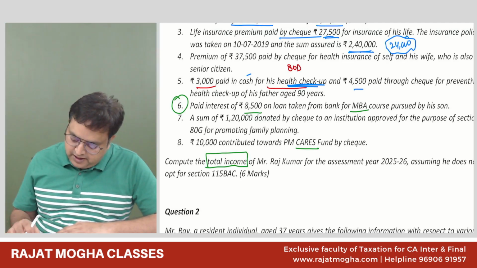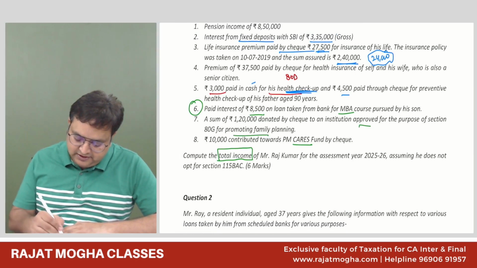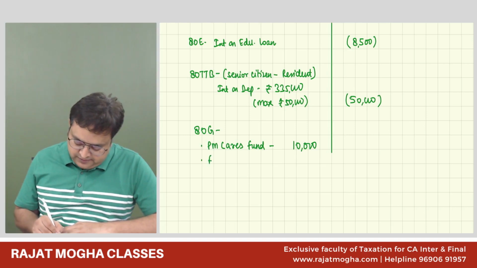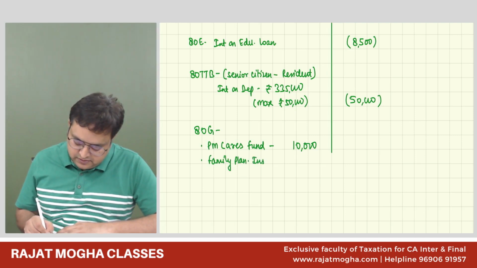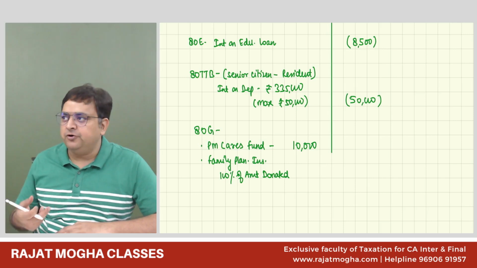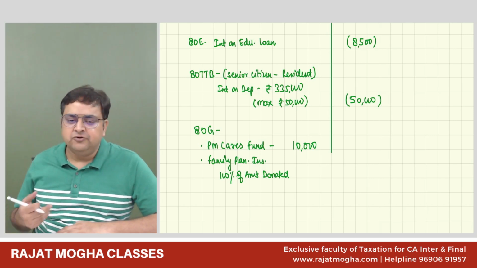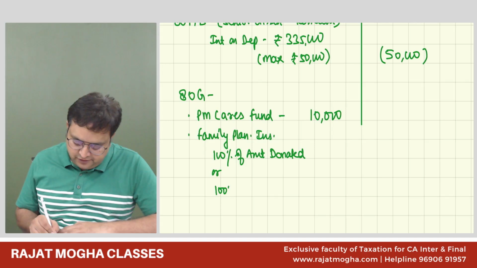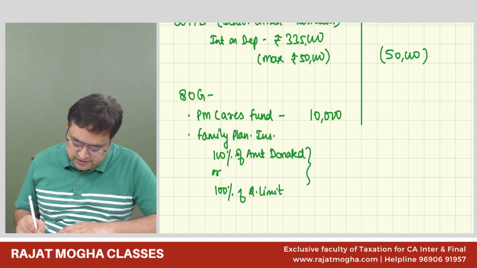And to an approved institution for family planning, 100% of the amount donated. If you want to show it as a working note, you can, otherwise I'm doing it right here, because only this last portion is left. 100% of amount donated or 100% of qualifying limit, whichever is lower.